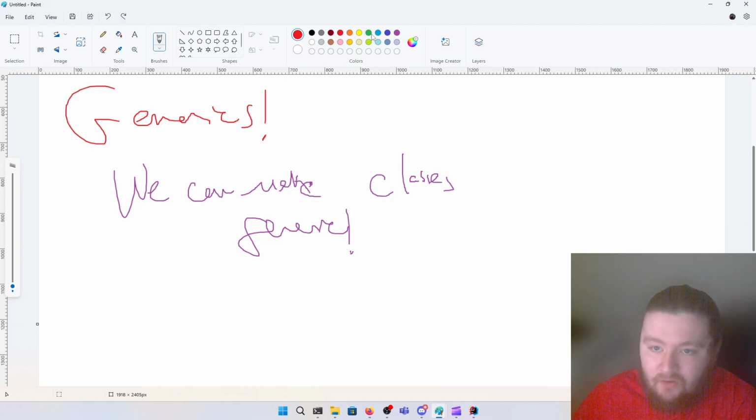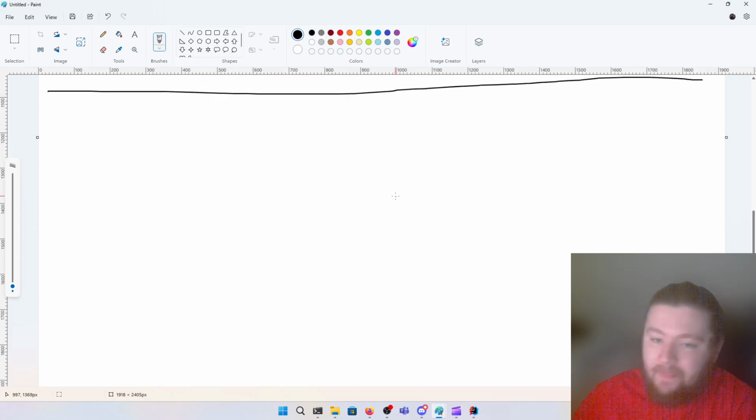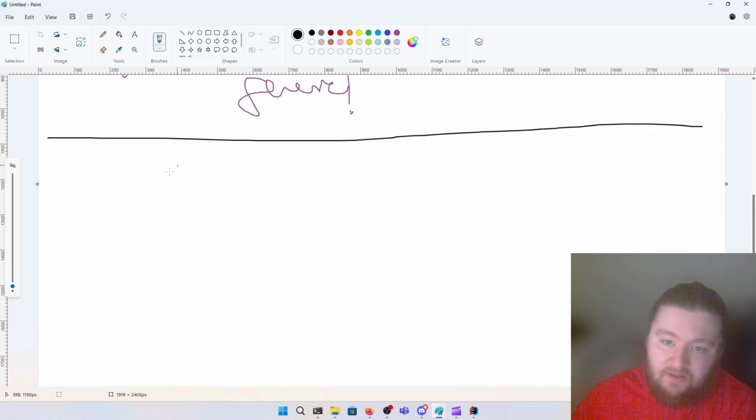But for now, we don't know what a class is. We don't care what classes are. So we're not going to utilize generics to their fullest potential, unfortunately. What we are going to do is create static generic methods. So what do I mean by this? I mean that, let's say we have a method that we want to operate over any type.